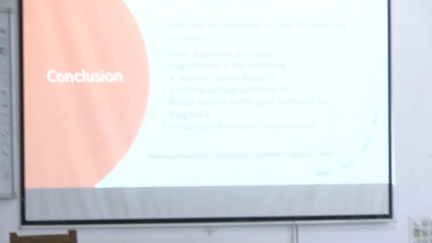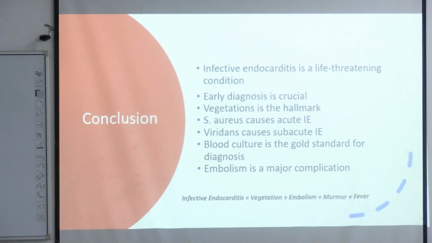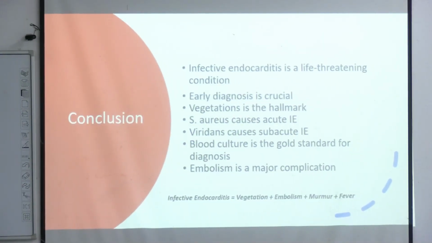So to conclude, infective endocarditis is a life-threatening condition. Early diagnosis is crucial, and the hallmark of this infection is vegetations. Staphylococcus aureus causes acute infective endocarditis, and Streptococcus viridans causes subacute endocarditis. Blood culture is the gold standard for diagnosis, and embolism is a major complication. For infective endocarditis, the important things will be vegetations and embolism. Clinically, there will be murmur and fever.